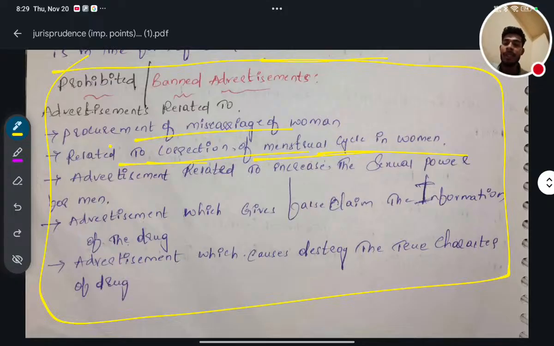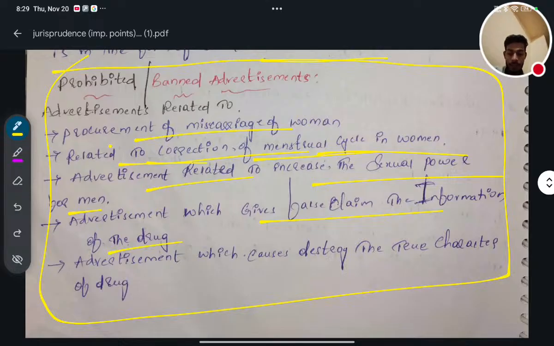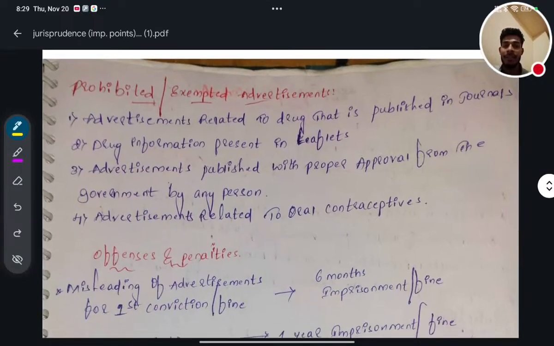Next, the third point is advertisement related to increasing sexual power for men. This is also banned and prohibited. Next, advertisement which gives false claims in the information of the drug. If a drug has one activity but the advertisement gives other false information, it is also banned. Next, advertisement which destroys the true character of the drug. These all 5 types of advertisement are prohibited.